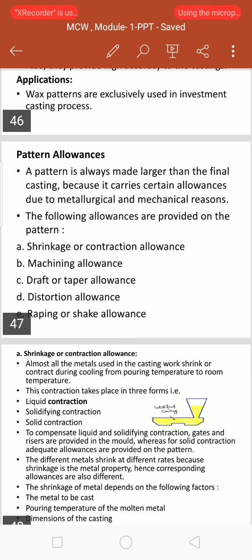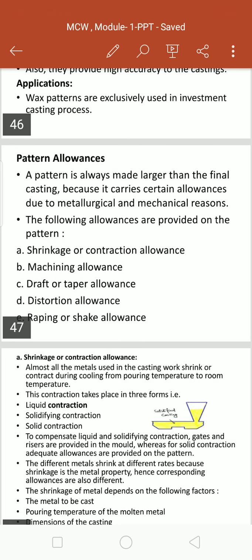Many times in earlier question papers they have already asked this in the examination. That is the reason you need to concentrate more on pattern allowances from the examination point of view. Otherwise it is somewhat difficult. This question they will normally ask in the examination, and for the test also it is very important.